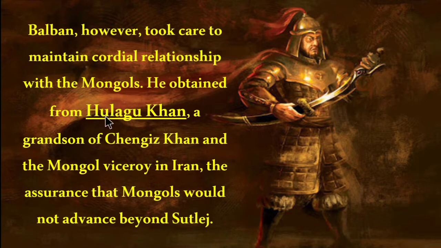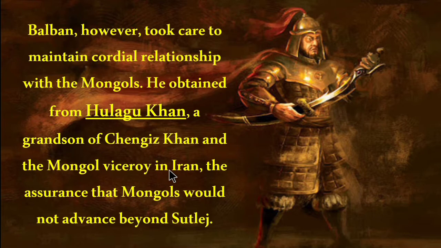Cordial means a friendly relationship. He obtained from Hulagu Khan, a grandson of Genghis Khan, the Mongol viceroy in Iran, the assurance that Mongols would not advance beyond the Sutlej.